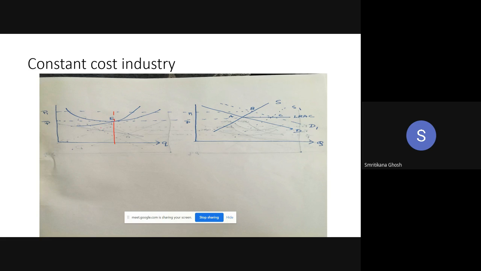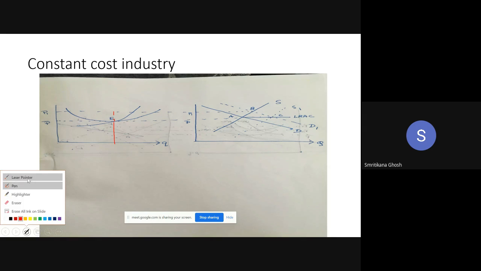Look, the initial long run equilibrium for the firm is E, and the price for the firm is P bar. At P bar, it is normal profit, as it is the long run equilibrium. Due to some change, there is an increase in demand in the industry, so the demand curve has shifted to D1.